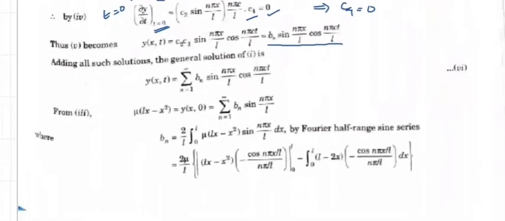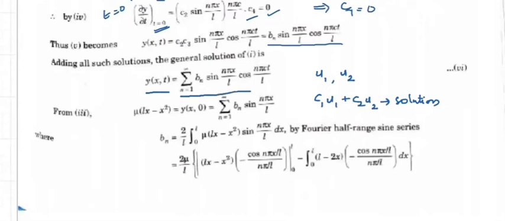Now by the superposition principle, we know that if u1, u2 are solutions of a homogeneous differential equation, then c1 u1 plus c2 u2 is also going to be a solution. Applying this, for n equal to 1 we will get one solution, for n equal to 2 we will get another solution. So for each n, we are getting a solution. Now we can apply the superposition principle. We will get y of x comma t equal to summation n equal to 1 to infinity bn sin(n pi x by L) cos(n pi ct by L).